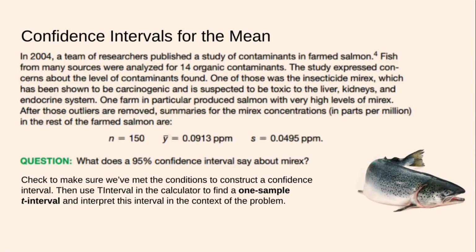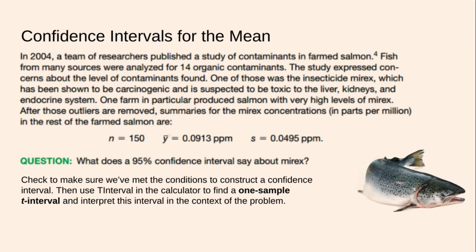All right, so here's a problem. In 2004, a team of researchers published a study of contaminants in farmed salmon. Fish from many sources were analyzed for 14 organic contaminants. The study expressed concerns about the level of contaminants found. One of these was the insecticide Mirex, which has been shown to be carcinogenic and is suspected to be toxic to the liver, kidneys, and endocrine system. That is bad news. One farm in particular produced salmon with very high levels of Mirex.